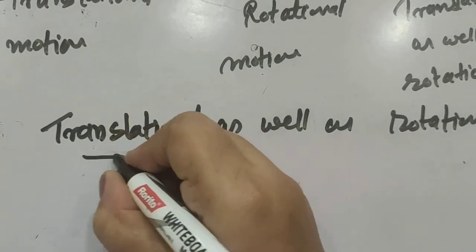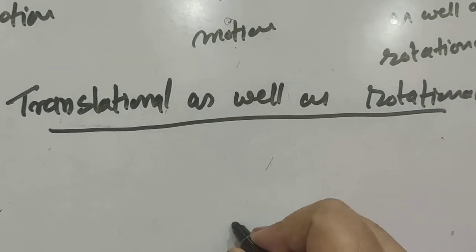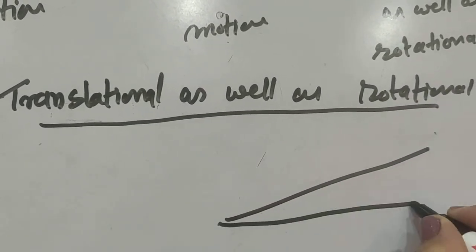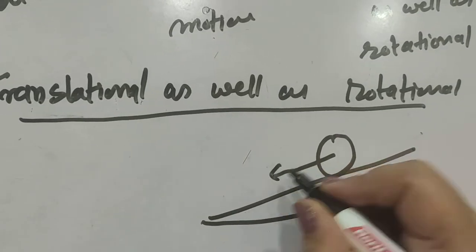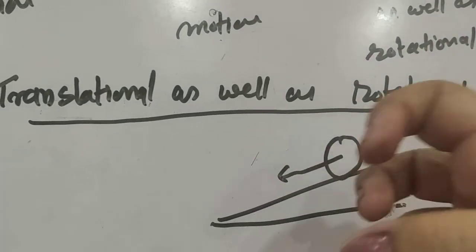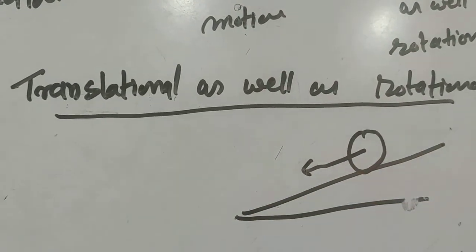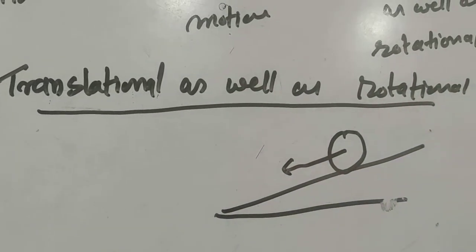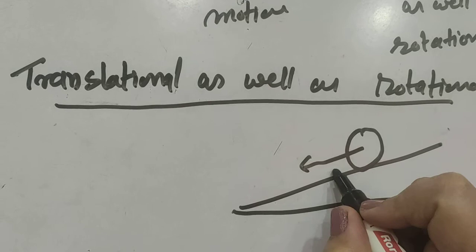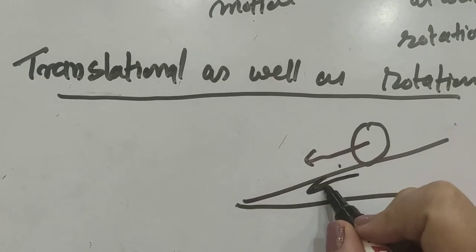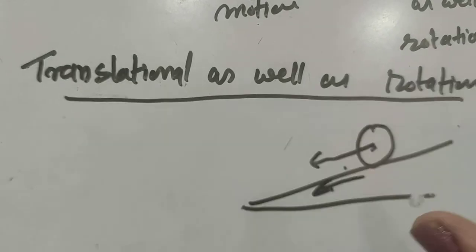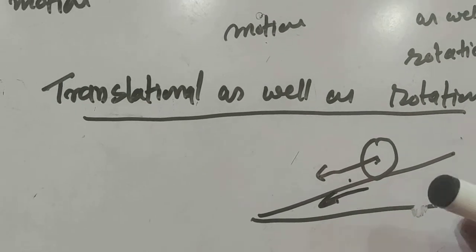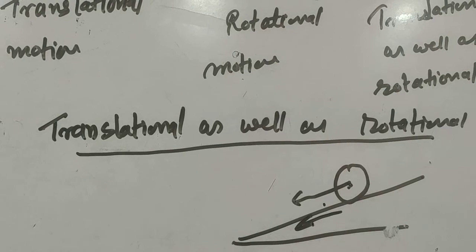Suppose this is an inclined plane and this is a rigid body which is moving downward by rotating, meaning it is rotating and also moving forward in a downward direction. So in that case it has translational motion, and about its own axis it is rotating also. Such kind of motion is known as translational as well as rotational motion.